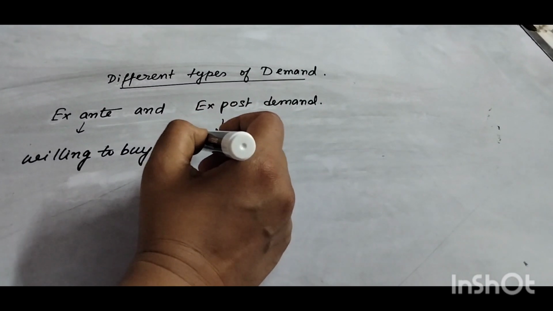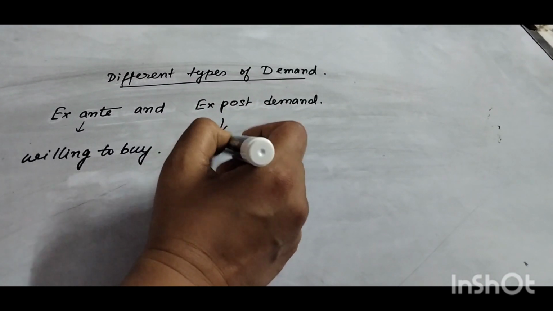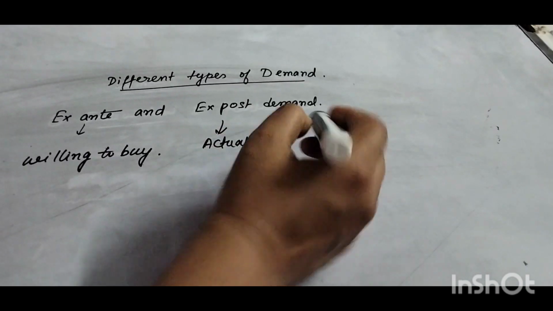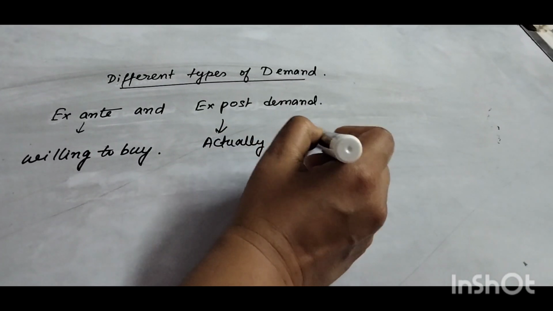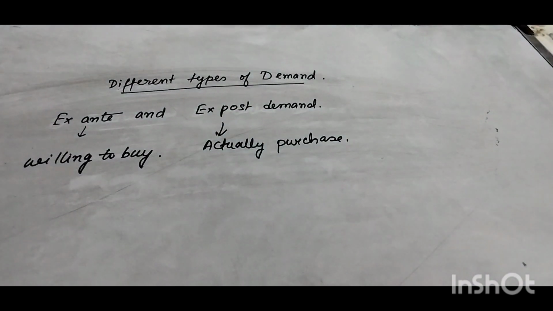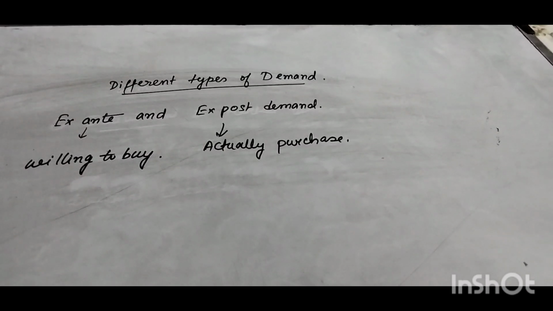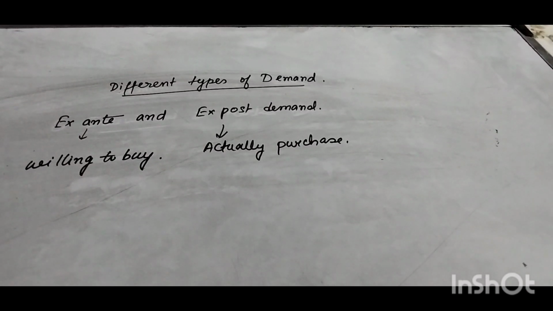Ex post means the amount of a good the consumer actually purchases. Ex ante means willing to buy but may not buy. And ex post means what the consumer has actually purchased. So this is ex ante and ex post demand.